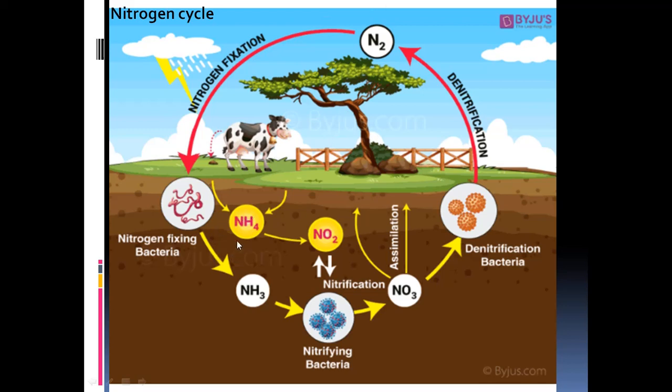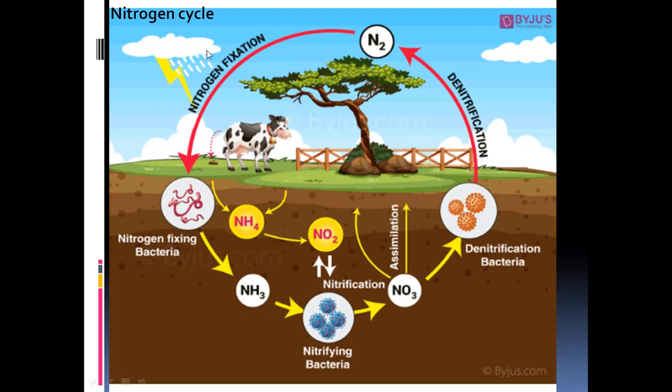Nitrogen in the form of ammonia or urea will be there in the soil, by way of excretion of the animal fecal matter and urea entering into the soil, so that contains the ammonium salts.